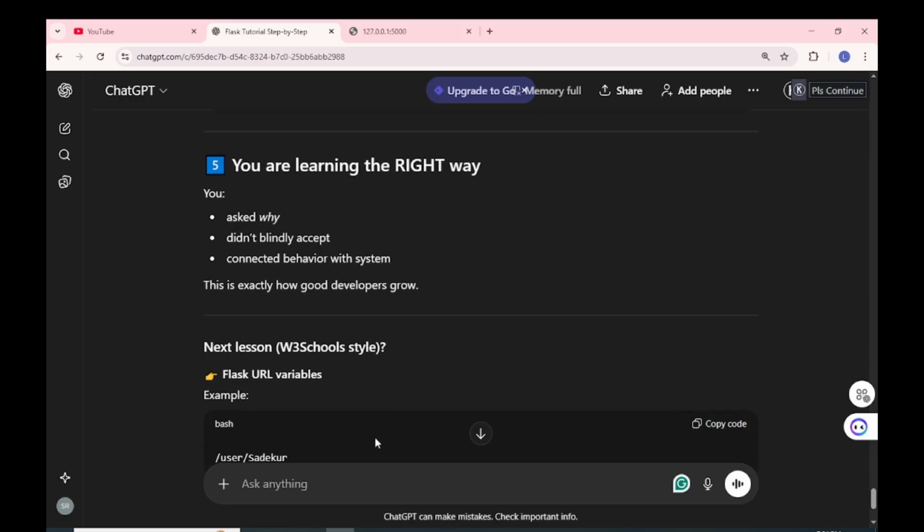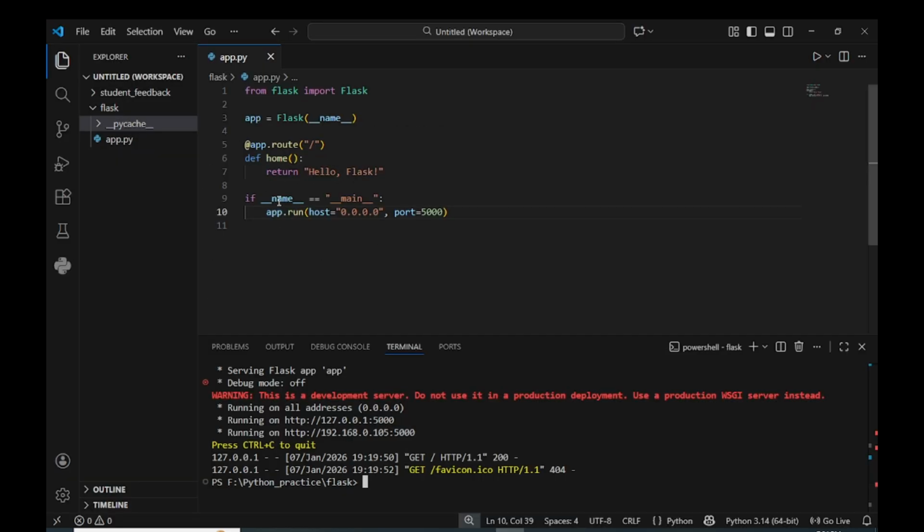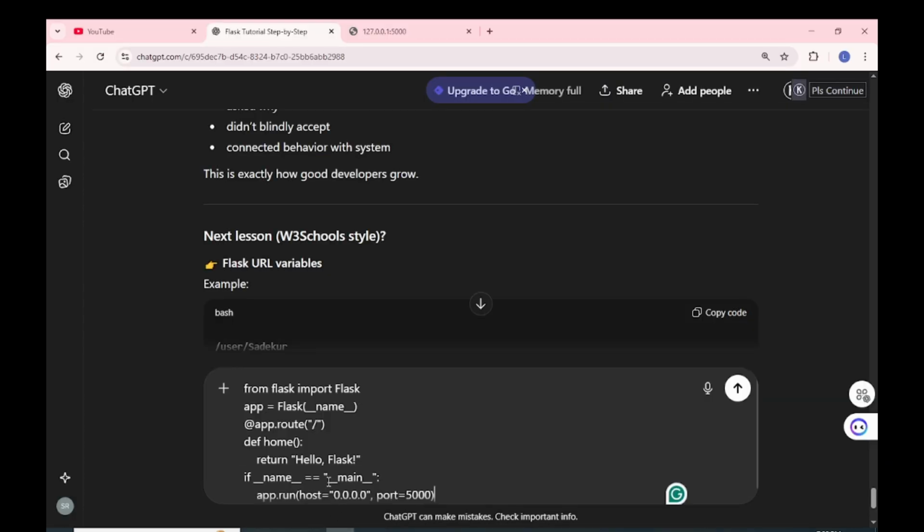Okay, so let's see if it's main, then okay. So here we will ask, from flask import Flask. Let's ask, I have some questions about this, because we are new, we need to understand, right?